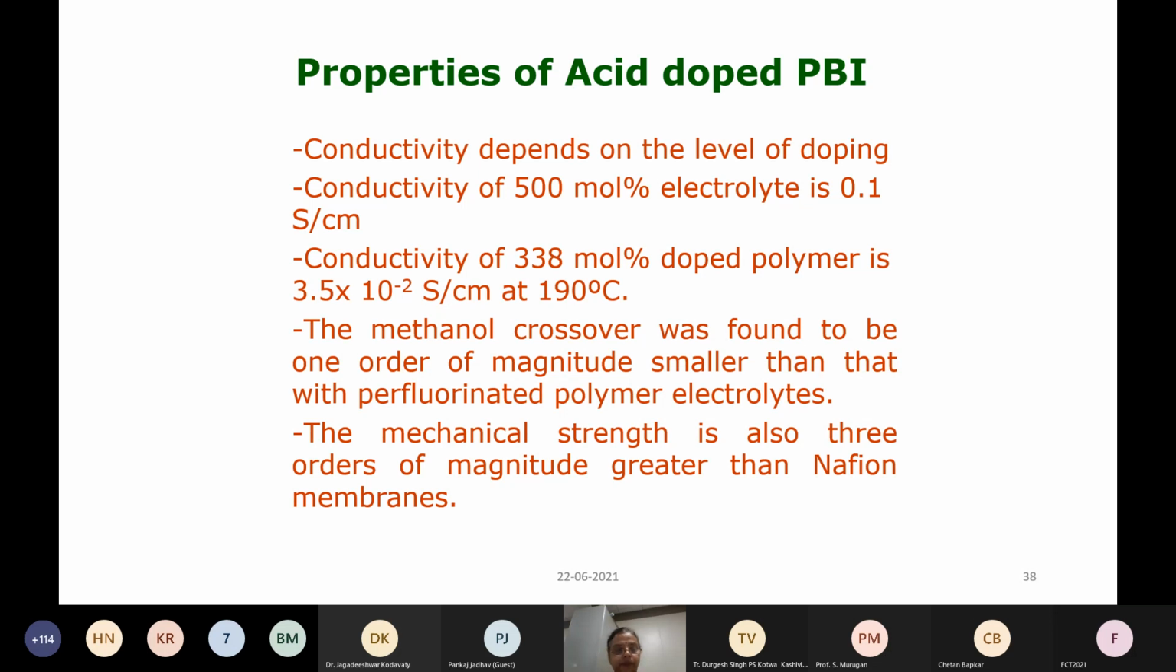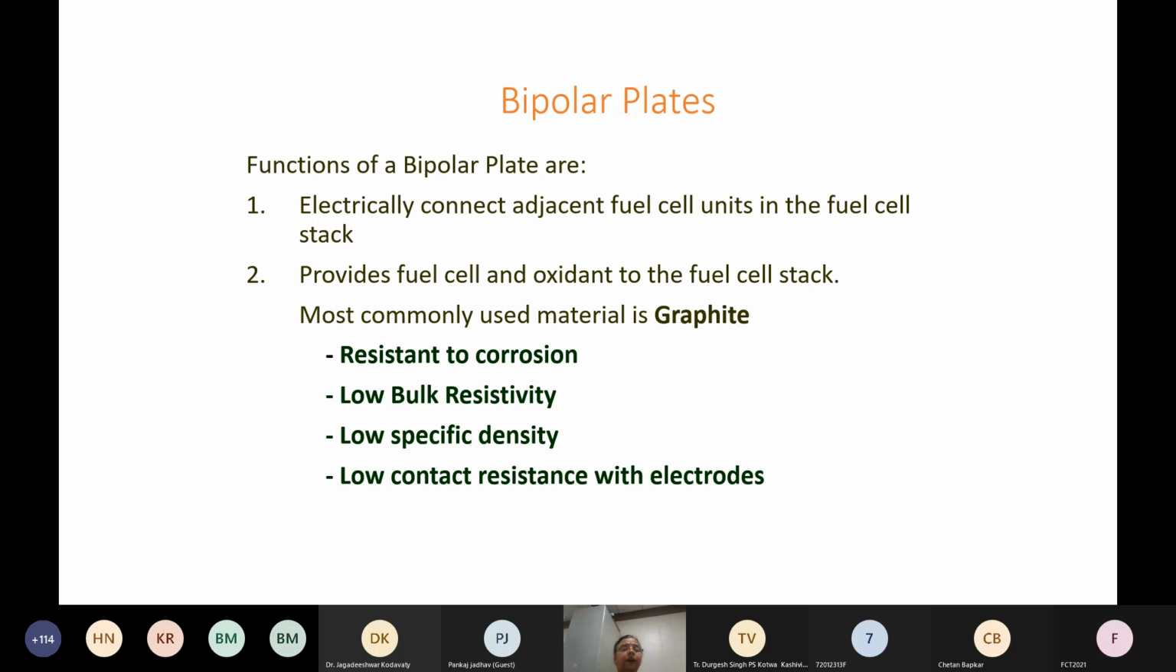So this phosphoric acid PBI membrane can be loaded with up to 500 mole percent electrolyte, and the conductivity can be improved based upon the loading of phosphoric acid. This membrane is found to have lower methanol crossover. As a result, it can be used in a direct methanol fuel cell also. And the mechanical strength of this membrane is also much higher than the Nafion based membranes.